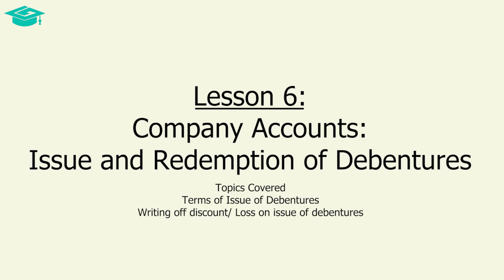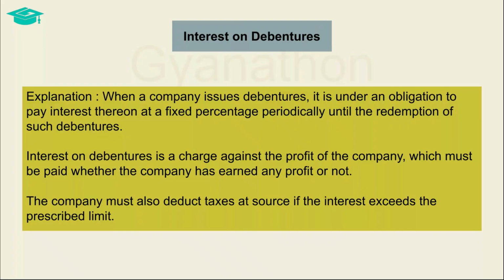In this video, let us discuss two important aspects of debentures, that is, interest on debentures and loss on issue of debentures. We know that the return on debentures is the interest. So, when a company issues debentures, it undertakes to pay interest on such debentures to the debenture holders. The payment of such debenture interest is an obligation on the company, and the company must pay the interest at a fixed rate periodically up to the time of redemption of such debentures.